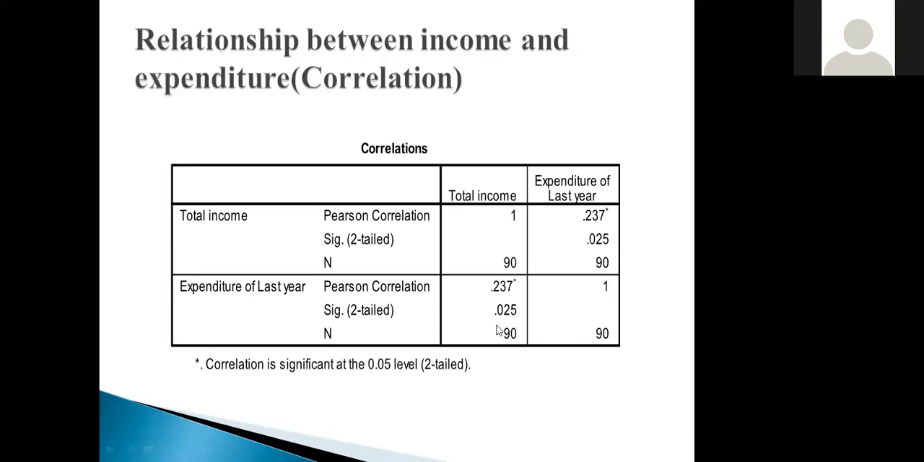Here, the correlation is significant for this, 210, that is 0.237. And we know that the correlation between any two variables lies between -1 and 1. This is a positive correlation, and that is significant at the 5% level of significance. Here it reveals.